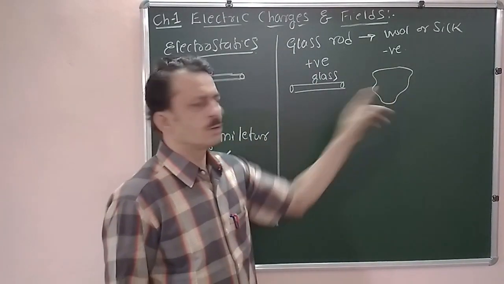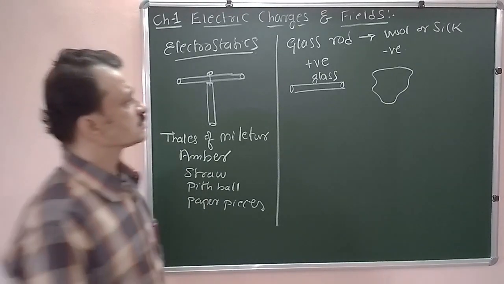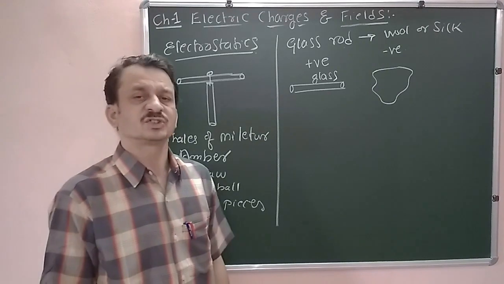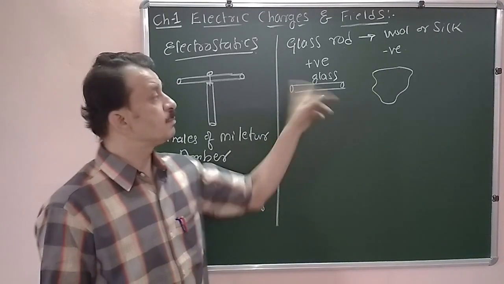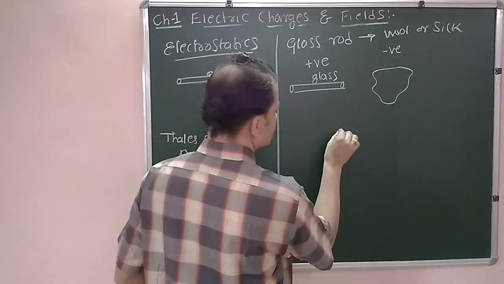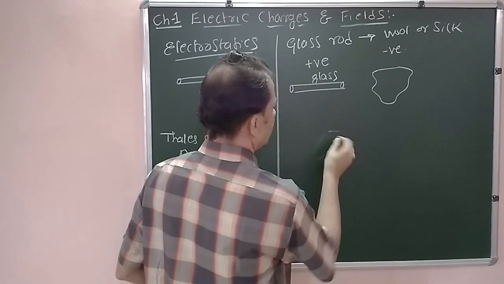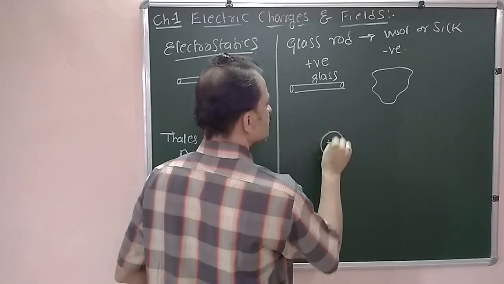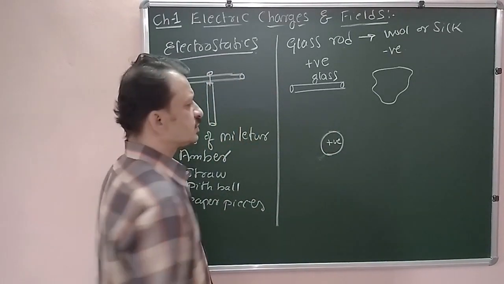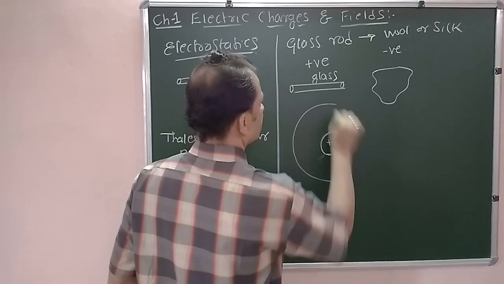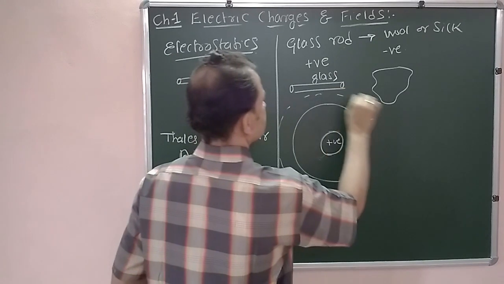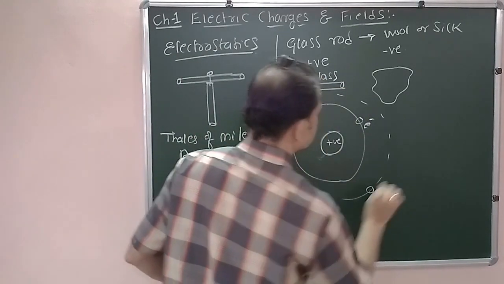As and when a glass rod is rubbed with this silk cloth, the glass rod is going to lose electrons which are loosely bound to the glass atom. In the atomic structure, we know that an atom consists of a central nucleus which is positively charged. In the nucleus we have protons and neutrons. The electrons are revolving in the external stationary orbits. There are so many electrons revolving outside.